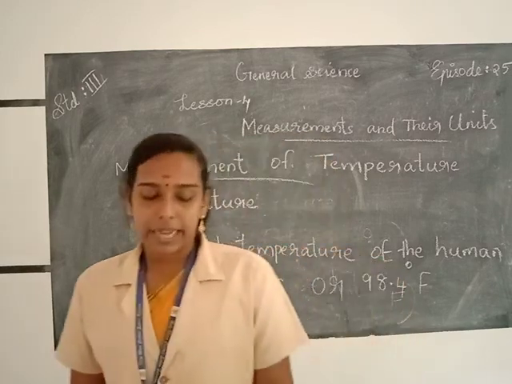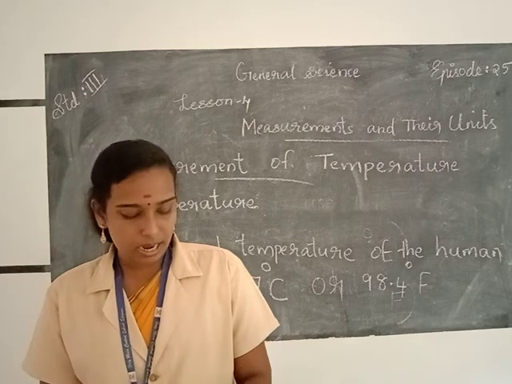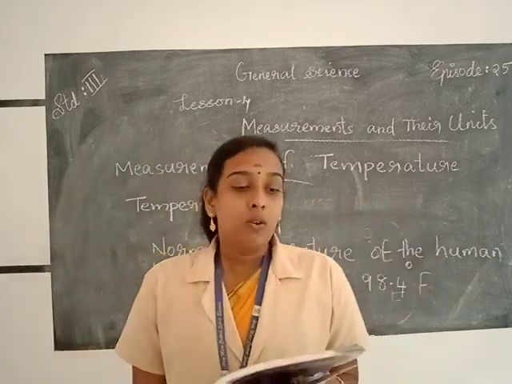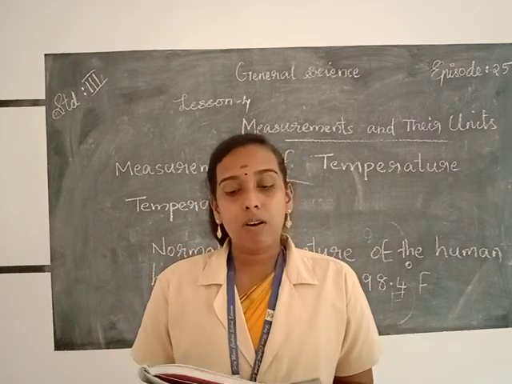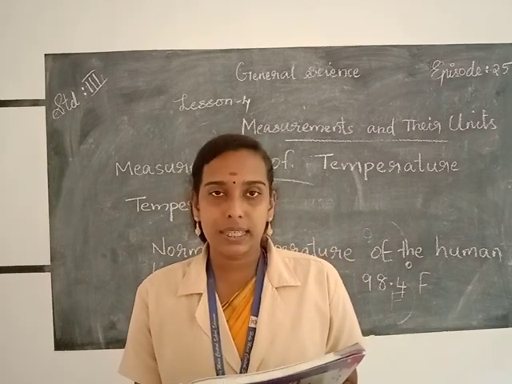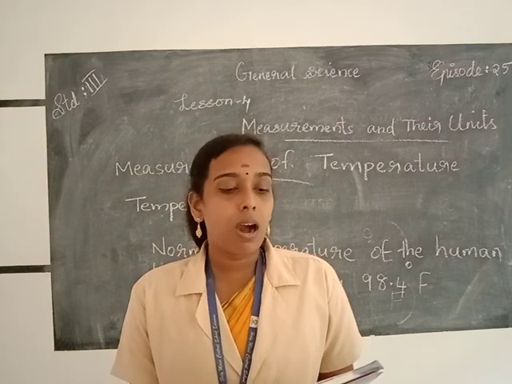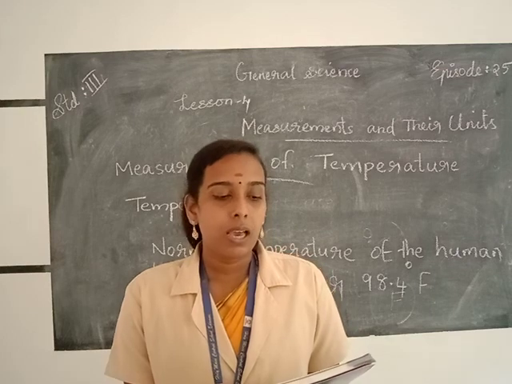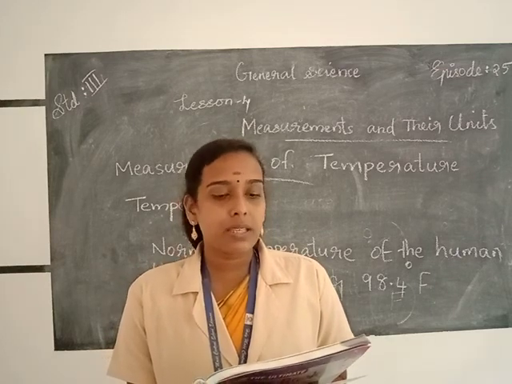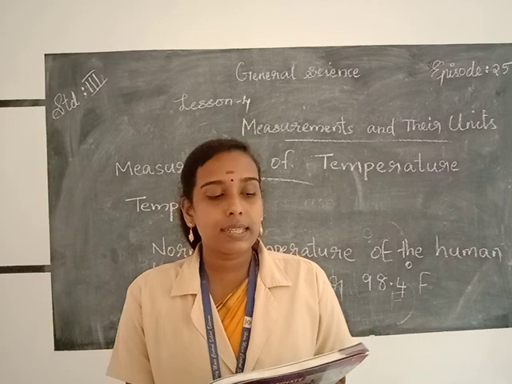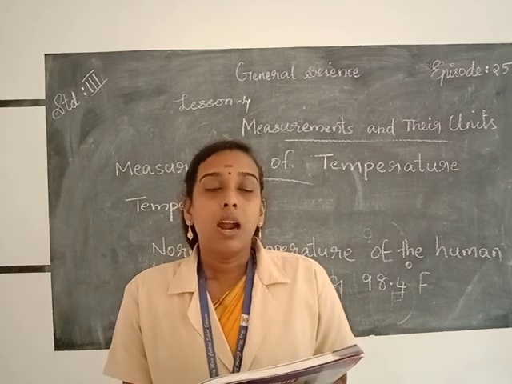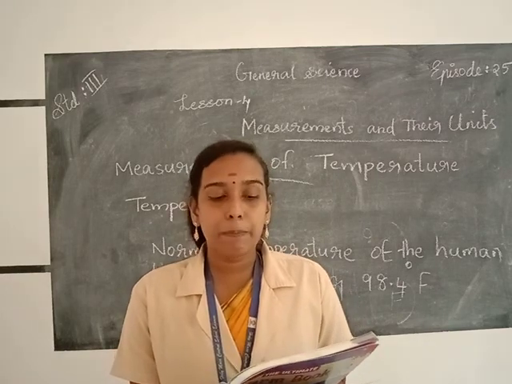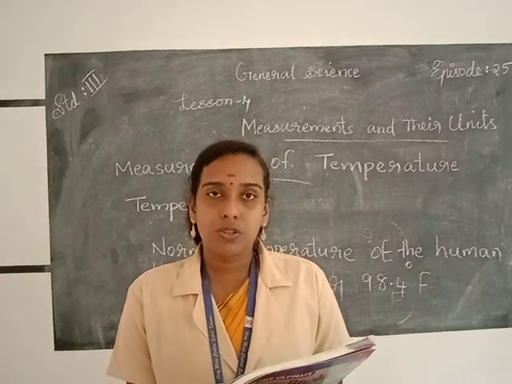So now take your textbook and take the page number 128, measurement of temperature. We can easily tell whether our body is hot or cold by touching it, but we do not know how hot or how cold it is. To measure the exact temperature of our body, we use an instrument called a thermometer. Doctors use a thermometer to check the body temperature to see whether the patient has fever or not.